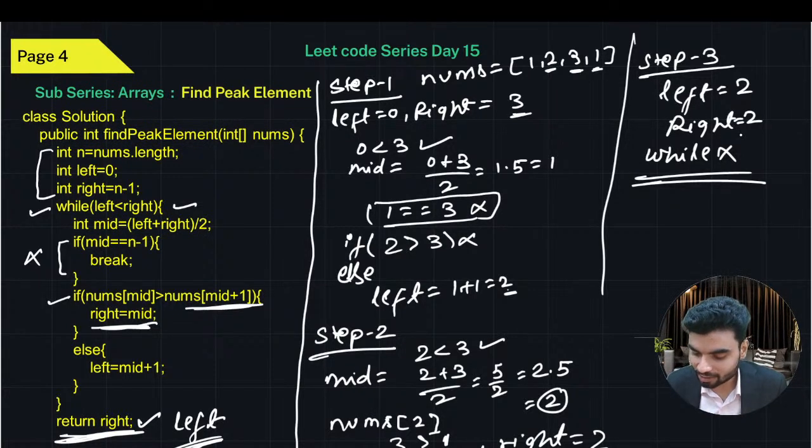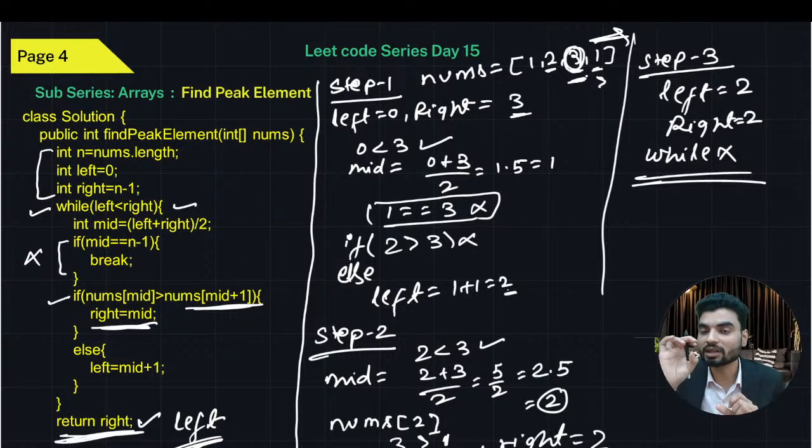Look at this. At second index, we have the peak element. And how did this come? Because first time we targeted, if mid was greater than the right element, which means that we have to update this. You remember? This mid was greater than the right element. So you don't have to search at the right, because the maximum value cannot exist there. So again we updated the right pointer, and there will be a scenario when left and right will keep updating and they will meet at the same point, and that same point is the peak element.